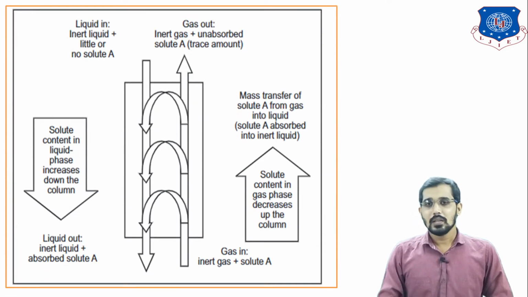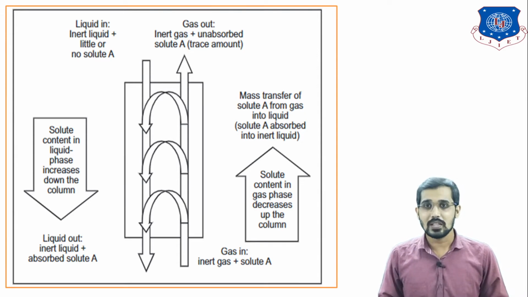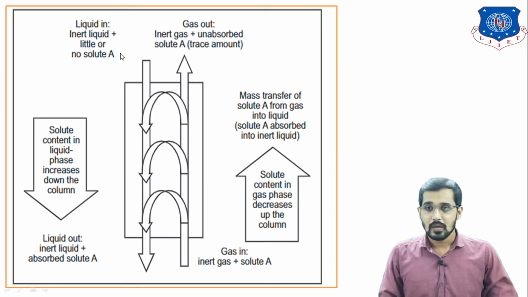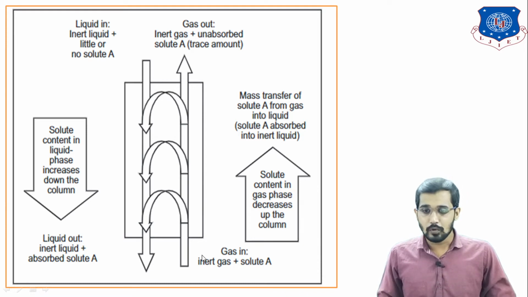Now you can see this figure illustrates the gas absorption phenomenon. In this figure there is the inert liquid. You can see the liquid, which is the separating liquid, coming from the top section to the bottom section. On the other side, the gaseous mixture from which we are going to separate ammonia is coming from the bottom section to the top section. You can see here the composition of the gaseous stream, that is the inlet composition.